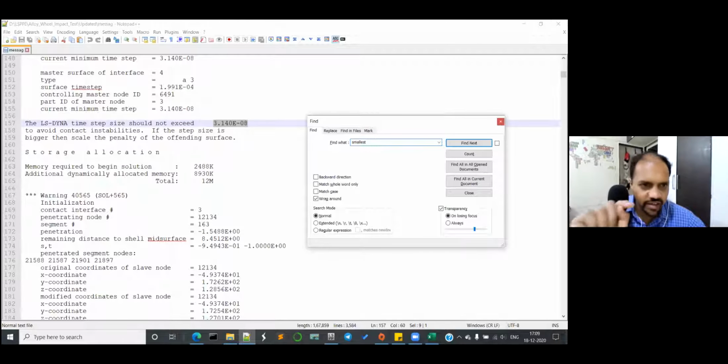There are two types of time steps which we saw. One is the user defined time step, and the other is the actual time step. In the actual time step also we have two time steps: the first is the contact time step, and the second is the element time step. We are supposed to find out, using this smallest, whether this is an element time step or a contact time step. So just click enter now.